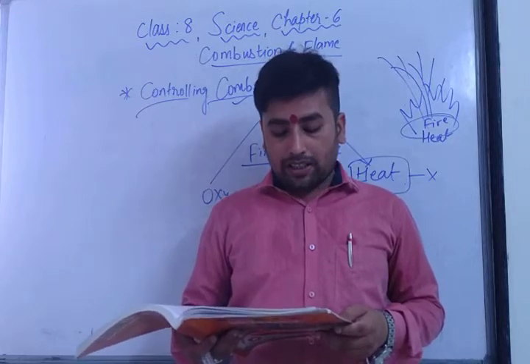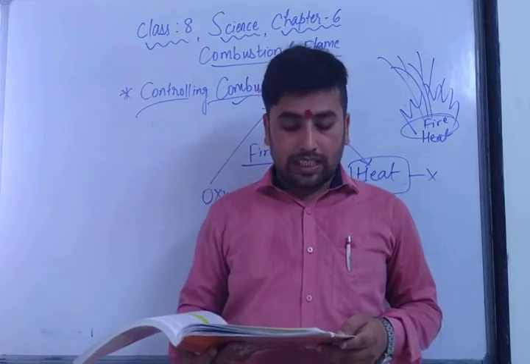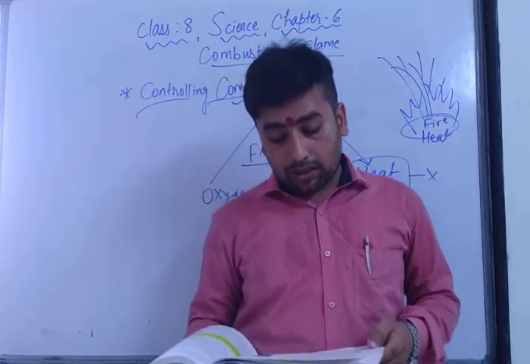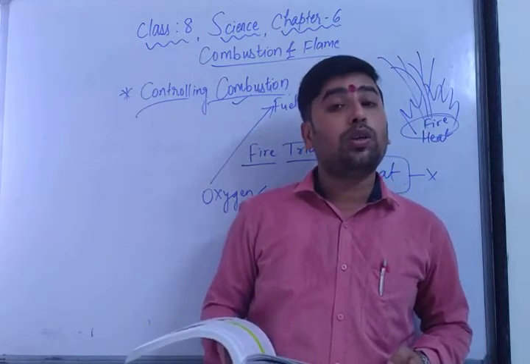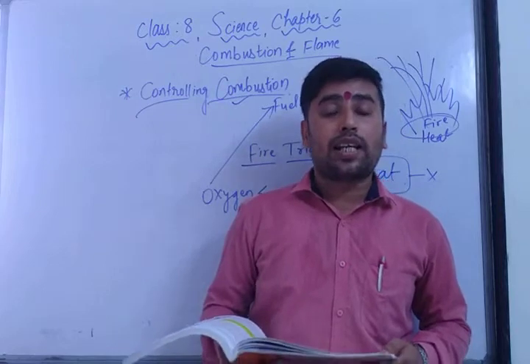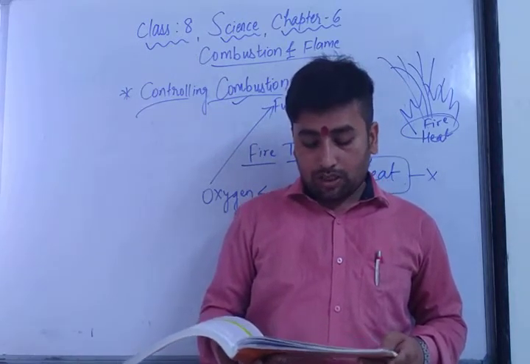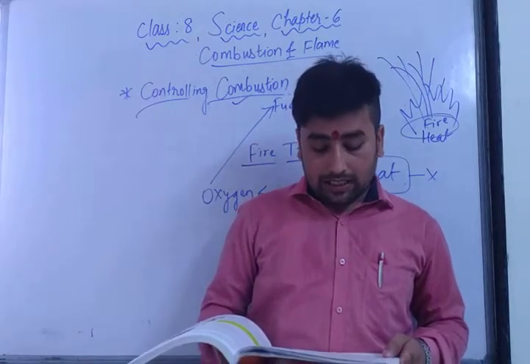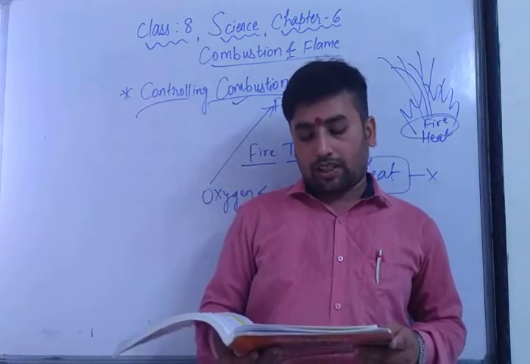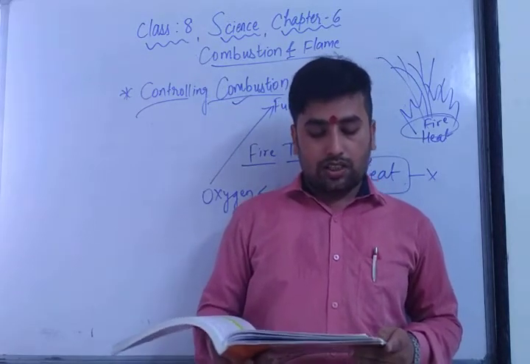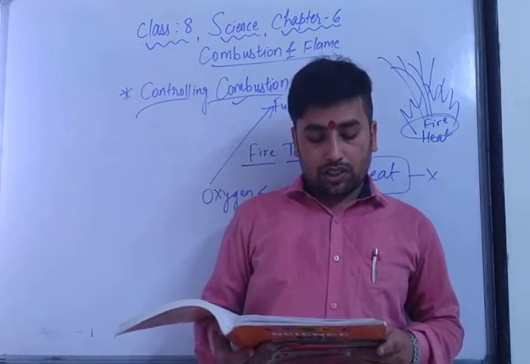The dry powder fire extinguisher is used to put out fires that are caused by liquids and faulty electrical wires. And for fires which are specially caused by liquids, at that time we use the foam fire extinguisher. The foam fire extinguisher is used to put out fires specially caused by liquids. And the carbon dioxide fire extinguisher is used to put out fires caused by liquids and faulty electrical wires, which are especially put off by extinguishers having carbon dioxide.